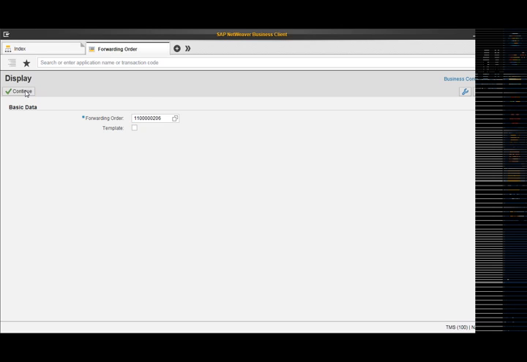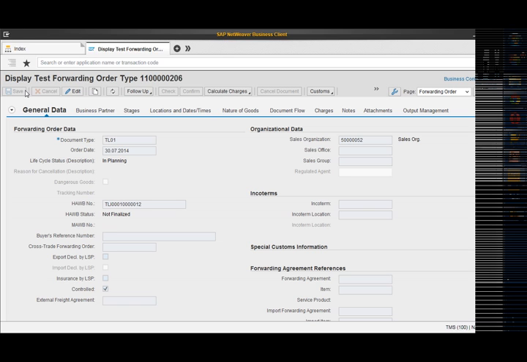So this is the forwarding order ending with 206. I'll just copy this forwarding order type with TL01 is the document type for this particular forwarding order. So here it has created a new forwarding order. It has copied all the relevant details from the previous forwarding order.